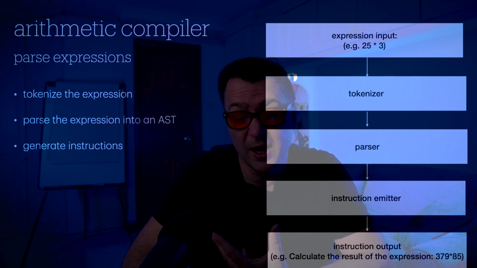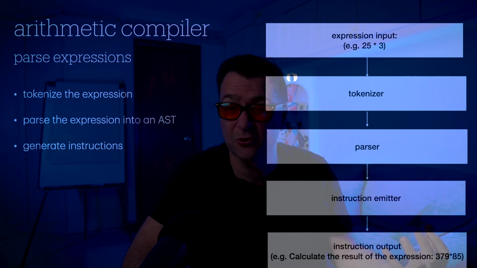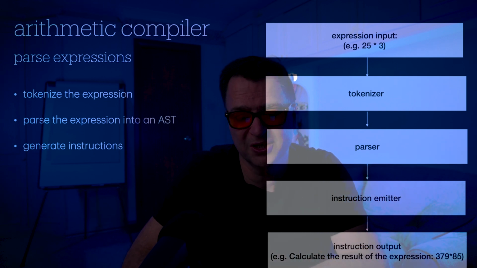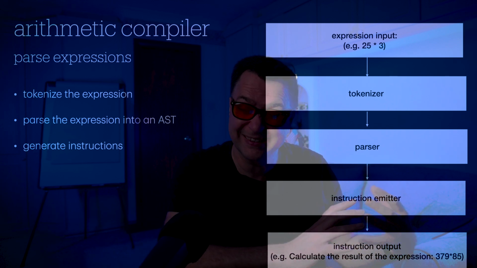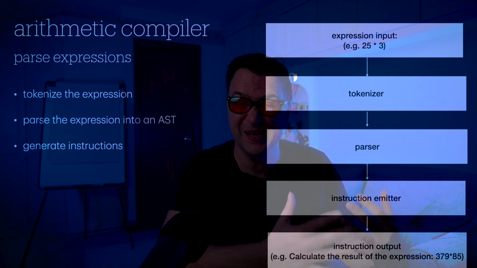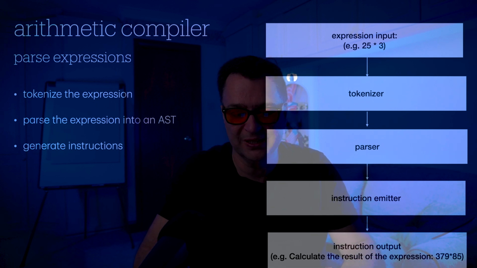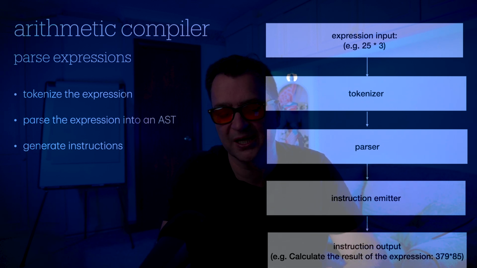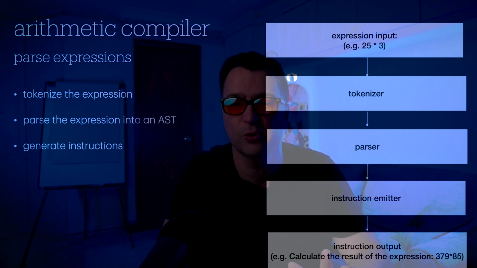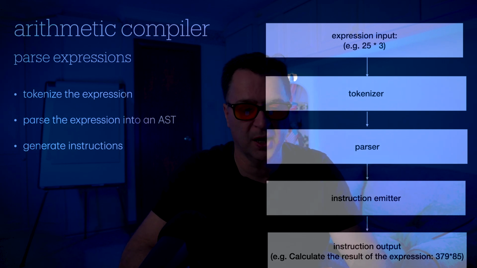I ran it through my tokenizer, I came back with the tokenized form, and then I ran my tokenized form through my parser, and that gave me my abstract syntax tree. So now that I've got the abstract syntax tree, I just need to be able to walk that tree and then emit out the instruction. In this case, I want to emit out an instruction like calculate the result of this expression, 379 multiplied by 85.